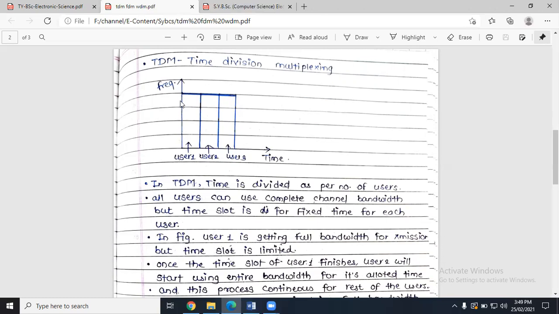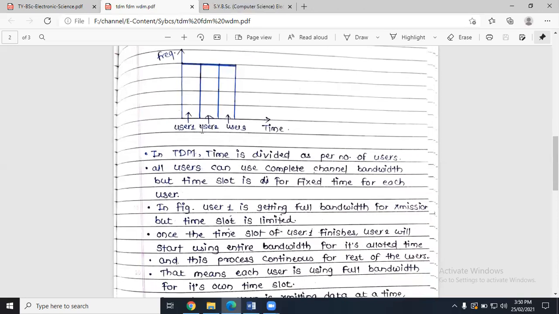In frequency division multiplexing, the situation was completely reversed. There was a division in frequency and time is the same for all. But here the process is completely different. In TDM, time is divided as per the number of users, right? If we are having 3 users, we can just divide the entire time period into 3 equal sections. If we are having 4 users, then we can just divide the time period according to that. All users can use the complete channel bandwidth, right? So as I just told you, user 1 is allowed to use the entire bandwidth. User 2 is also allowed to use the entire bandwidth. User 3 is also allowed to use the entire bandwidth.